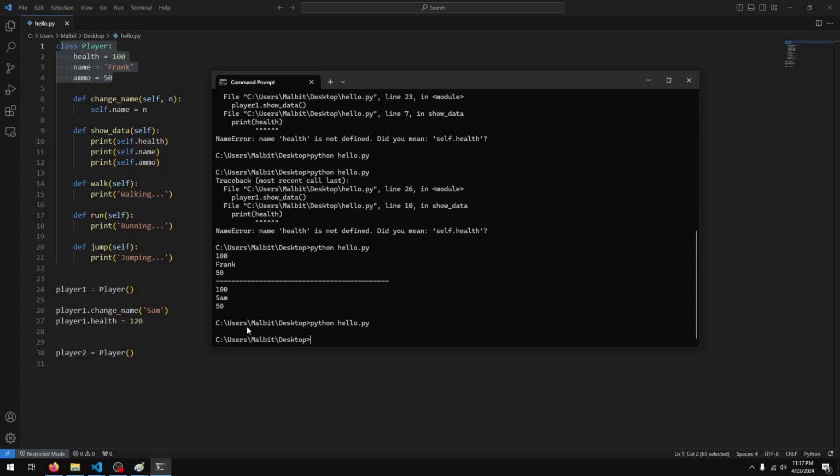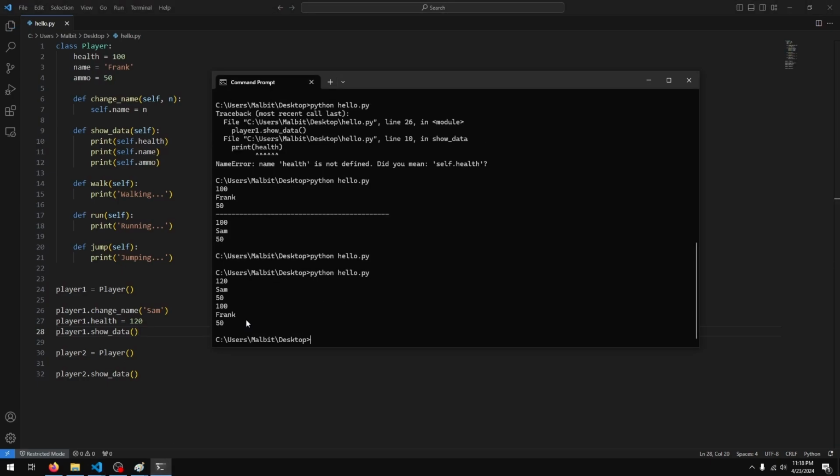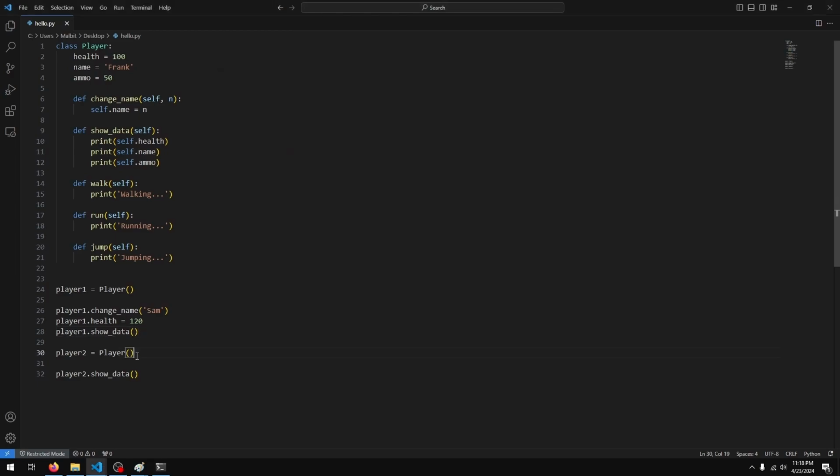So if I run my code now, see nothing happens. Once again, I forgot to display player2.show_data, player1.show_data. I run my code, and there we go. For player1 we have 120, Sam, 50. For player2 we have 100, frank, and 50. So these two are separate objects, and changing properties for one does not really affect the other.